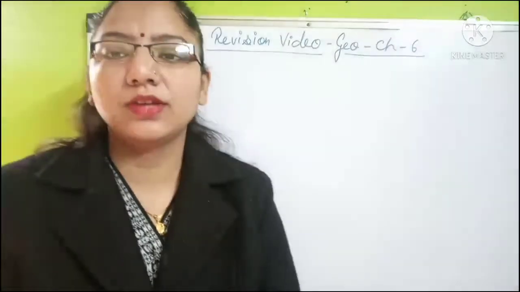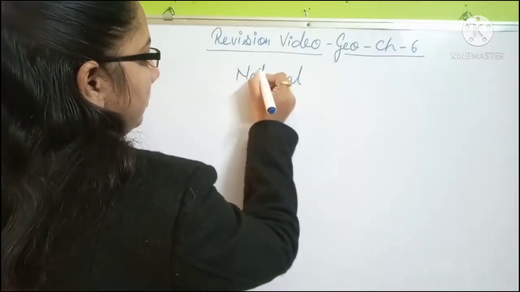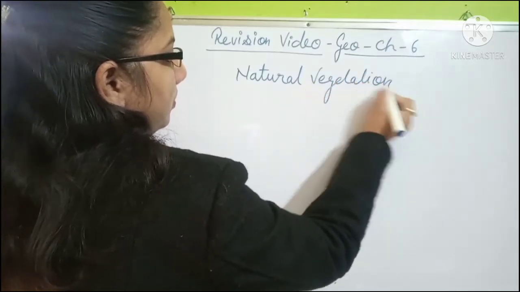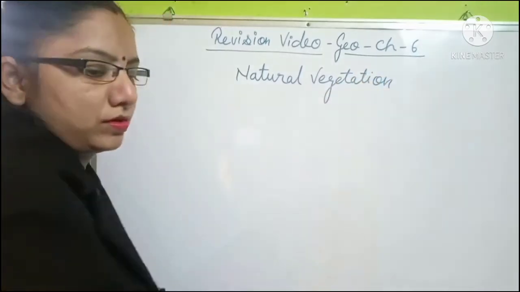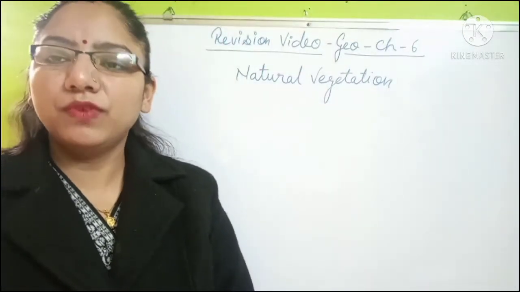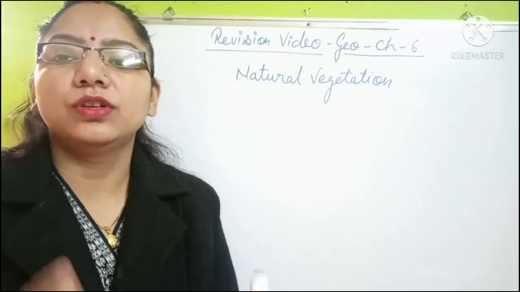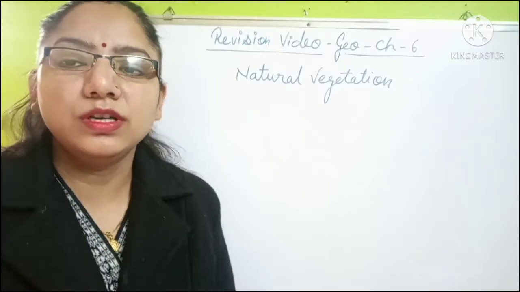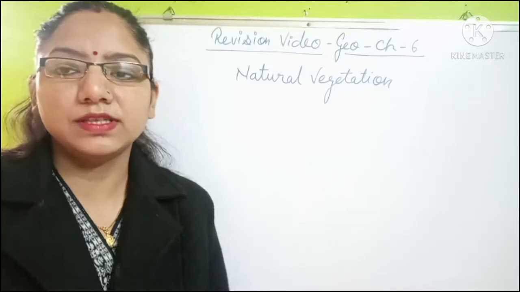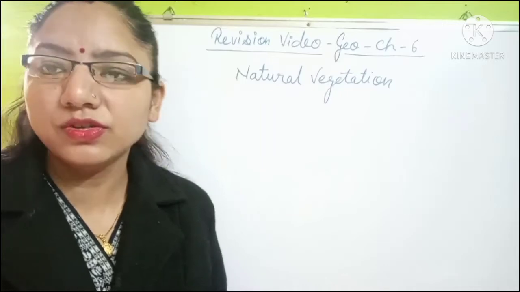Simply, what is natural vegetation? The natural vegetation refers to the vegetation which grows without any human efforts, meaning the human efforts are totally negligible. These are known as the natural vegetation, or in other words we can say the vegetation which grows by itself is known as the natural vegetation.